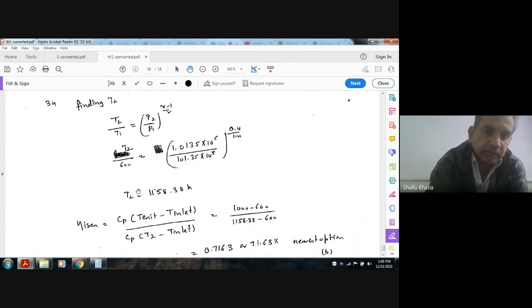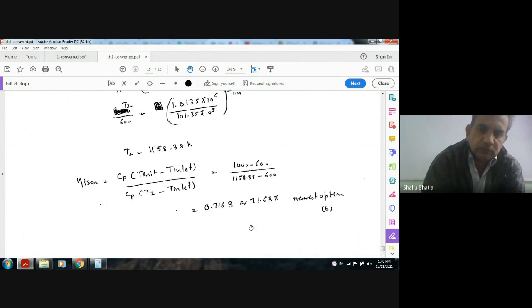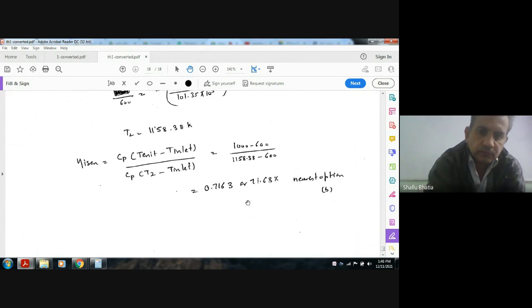So we can get this T2. Now, to find the isentropic efficiency, we will use actual work done divided by isentropic work done. This is m Cp times T inlet minus T exit, the actual work done, divided by Cp times T inlet minus T2, isentropic. So this is the answer, 71. The nearest option is B.